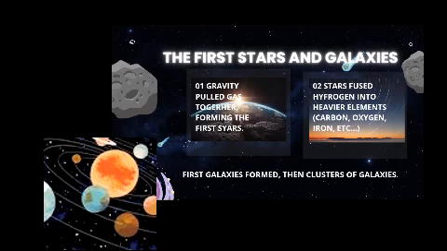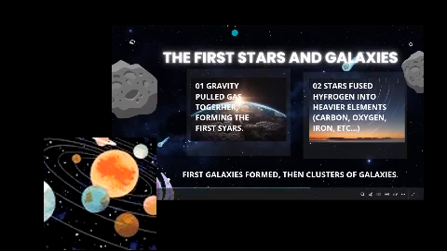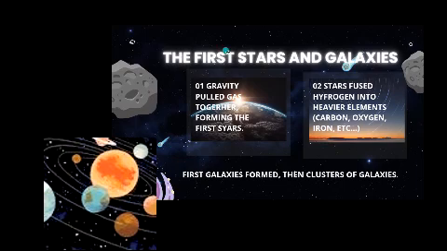And stars are created because of the fusion of helium and hydrogen, right? So that's why the first star was created, and after that, many stars were created. Stars fuse hydrogen into heavier elements like carbon, oxygen, iron, etc. You all know that after these gases, the stars were created.